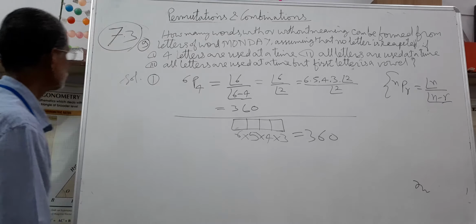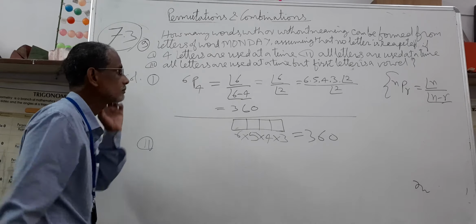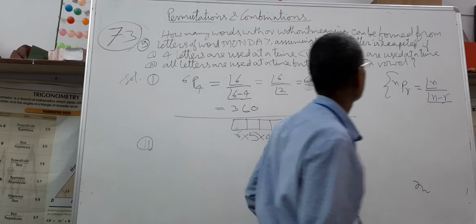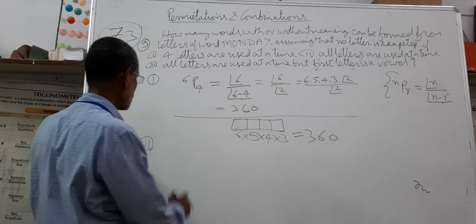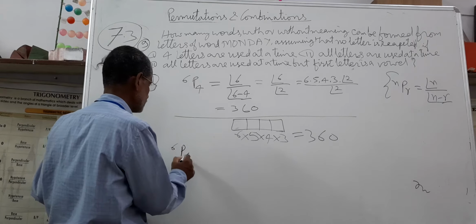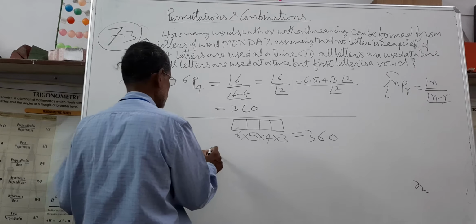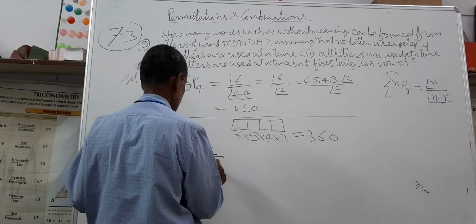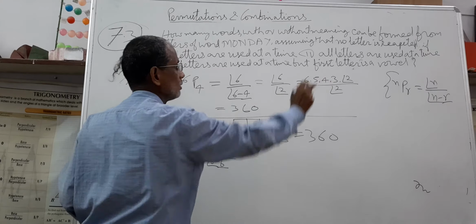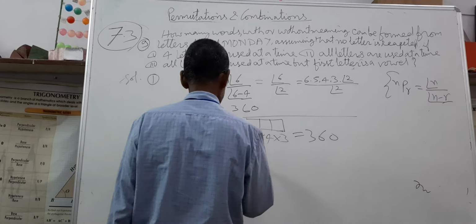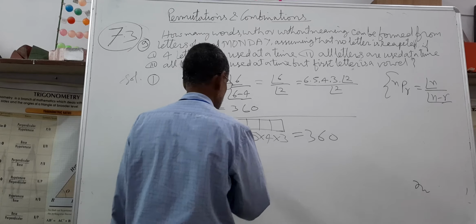Now, take the next question. Second, all letters are used at a time. Now, using the formula 6P6, all letters are used, which becomes factorial 6 by factorial 6 minus 6. Using the formula for nPr, it is equal to factorial 6 upon factorial 0.